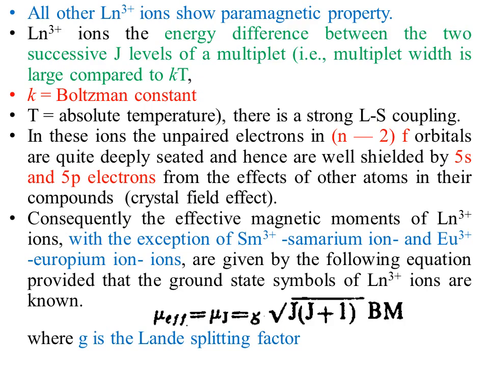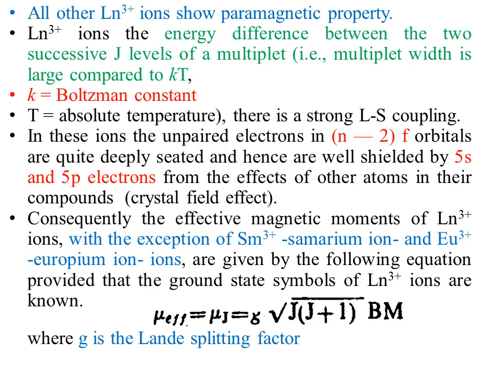As I told you at the start of this lecture, in case of the 3d series, the contributing electrons are present in the n-1 subshell. So they are under the influence of ligands and other anions, and those ligands or anions quench their angular momentum.